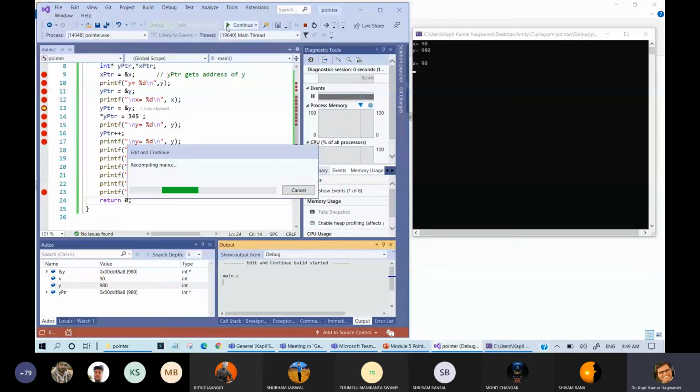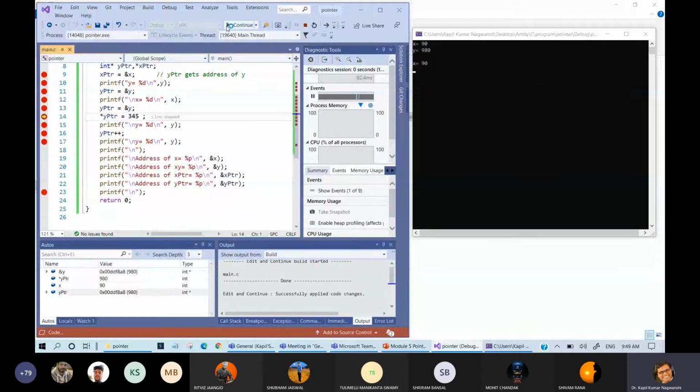So let us continue this solution. It is recompiling and now it jumps to this statement. So many checkboxes I had created. Y pointer is now declared and it is changing the value to 345. You can see that address of Y and Y pointer also have the same thing. Then come to Y pointer plus plus. So Y pointer plus plus does nothing.